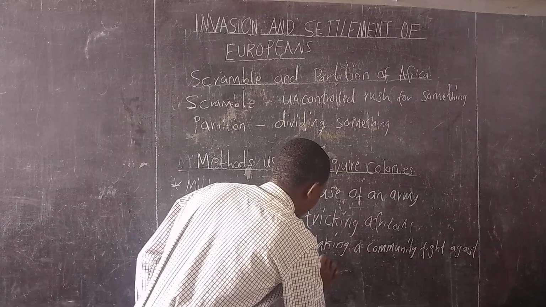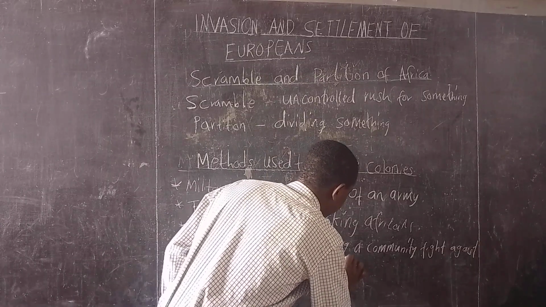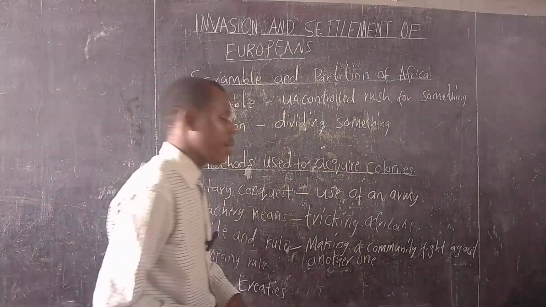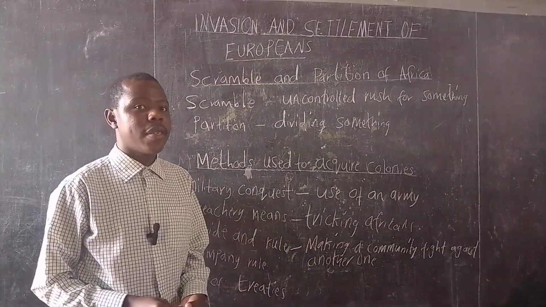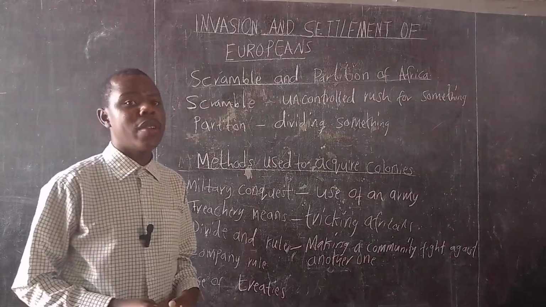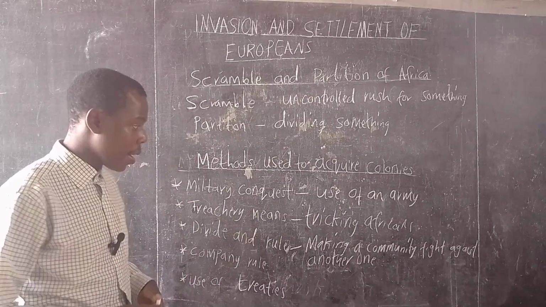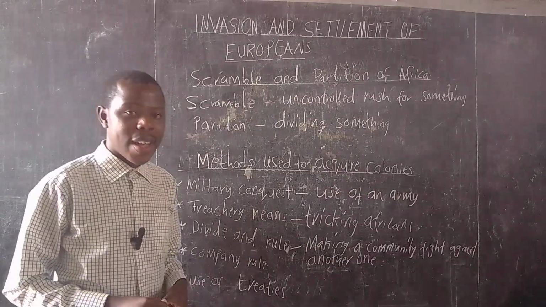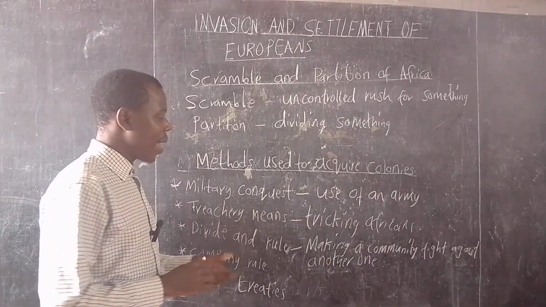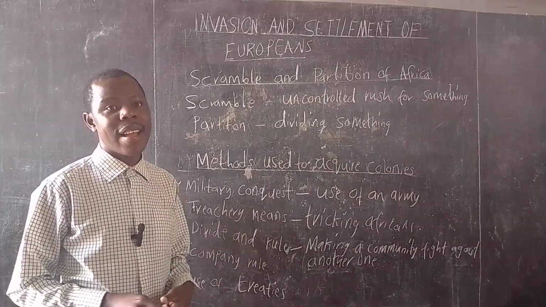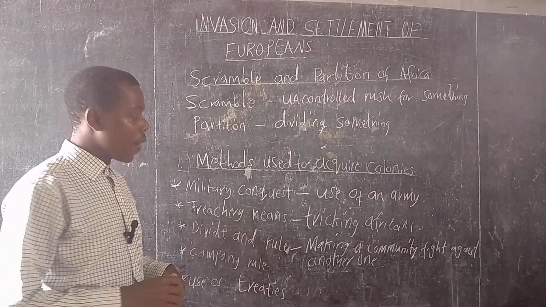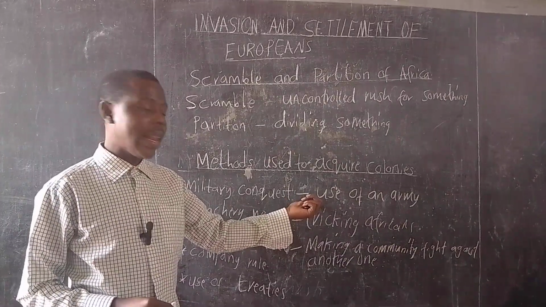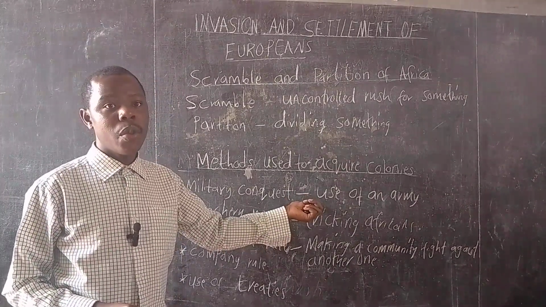Unity is strength. Hence, when Africans are united, it becomes very hard for European powers to conquer them. Hence, Europeans devised a method of making one community fight against another community. This would even ease their army in quelling or conquering African communities.